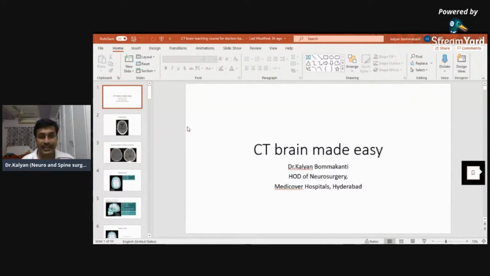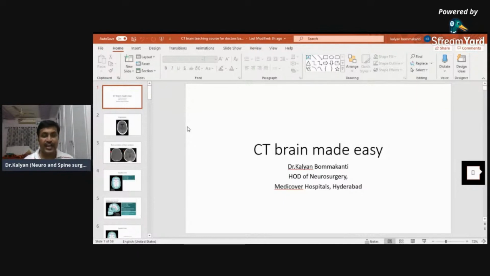So probably CT Brain, I will take in the next 3 or 4 sessions. In each session, I will try to clear 1 or 2 or 3 topics which are very important to learn. In this topic today, I'm basically going to answer three questions. First, by the end of this topic, you should be able to answer whether there is a skull fracture or not.